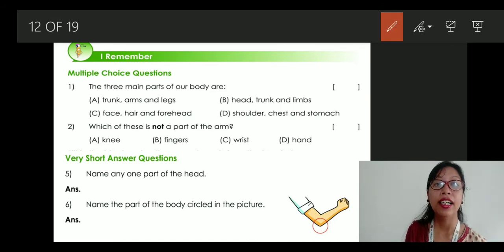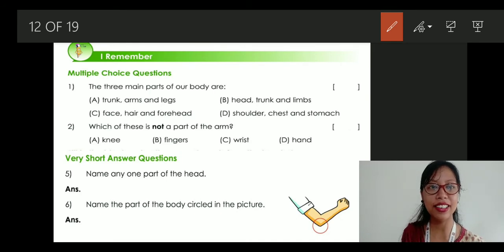Number 1, the 3 main parts of our body are which one? Option A, option B, option C and option D. Quickly read it out and try to search the answer. Yes, it is option B, head, trunk and limbs. So you are going to write the B here.